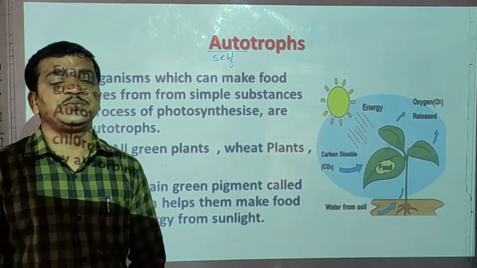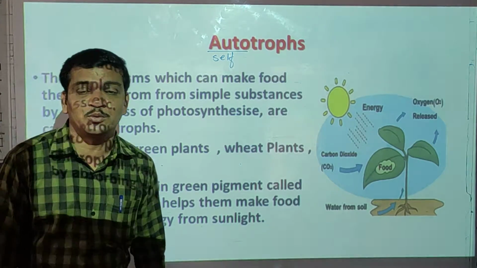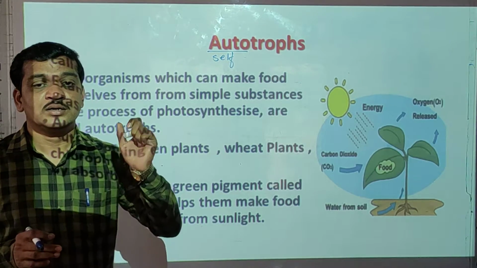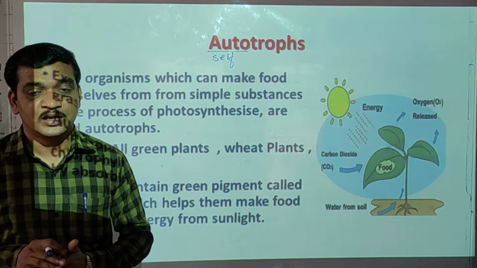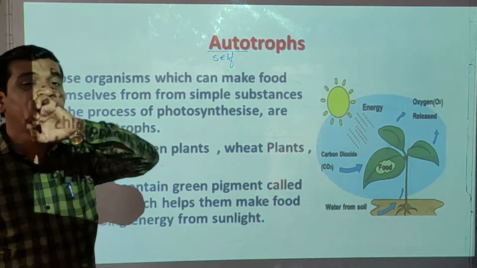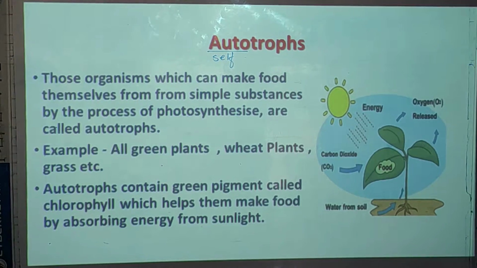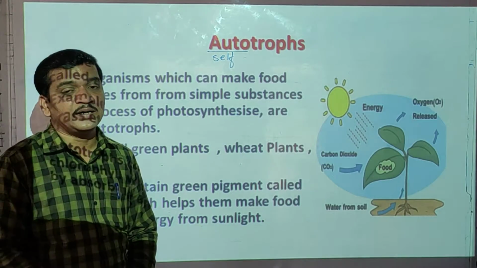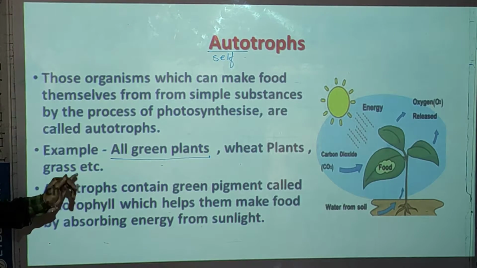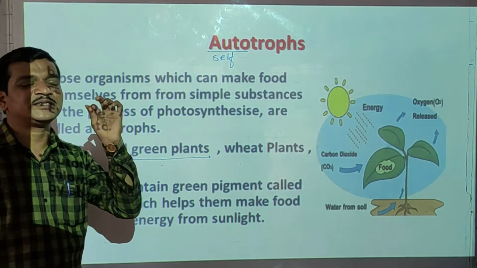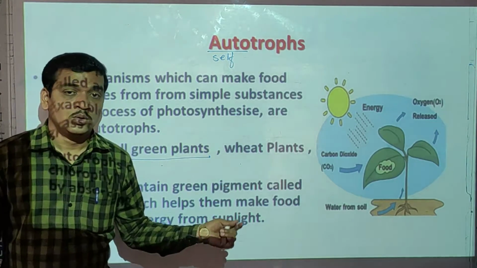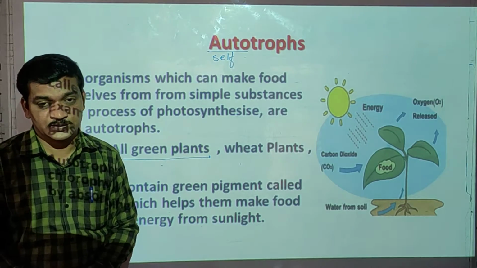Those organisms which can make their food by the process of photosynthesis are called autotrophs, and the mode of nutrition is autotrophic mode of nutrition. Okay, so what are the examples? Examples are all green plants like wheat plants, jowar plant, grass, whatever these green color plants are there. These green color plants make their own food by the process of photosynthesis.